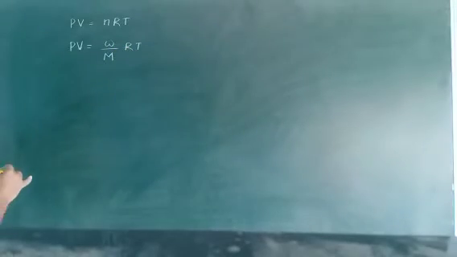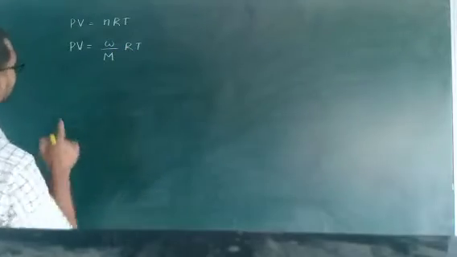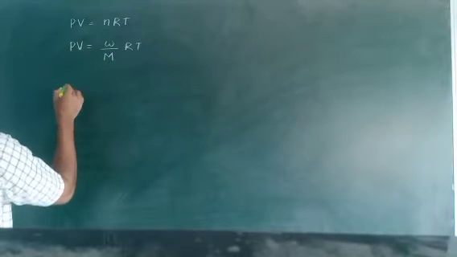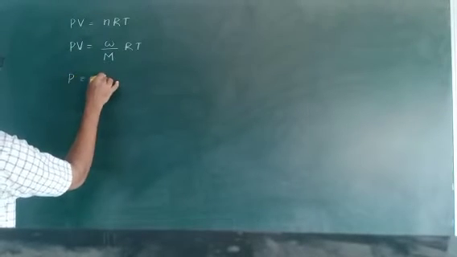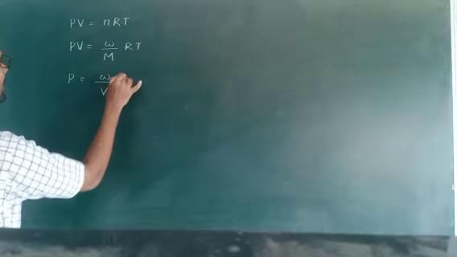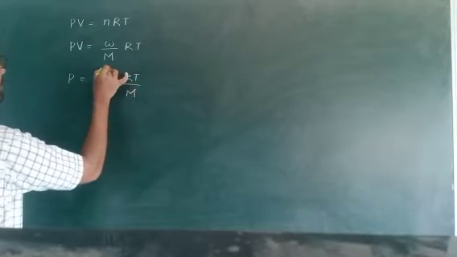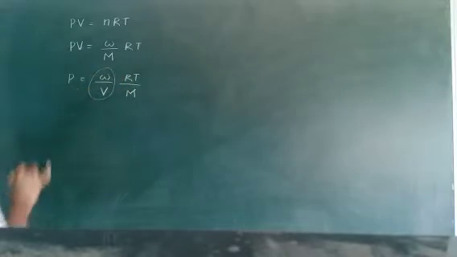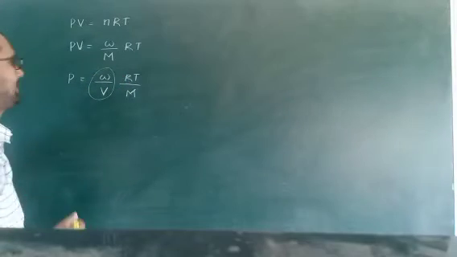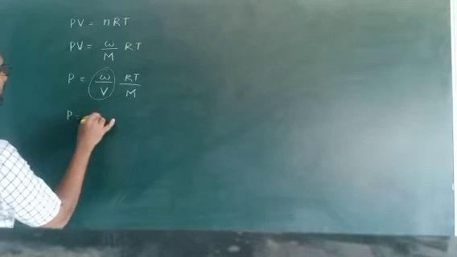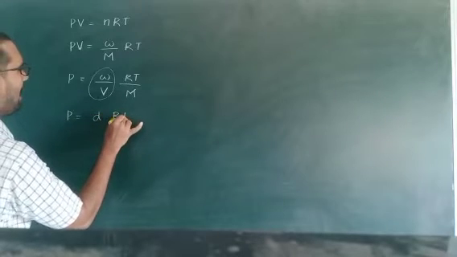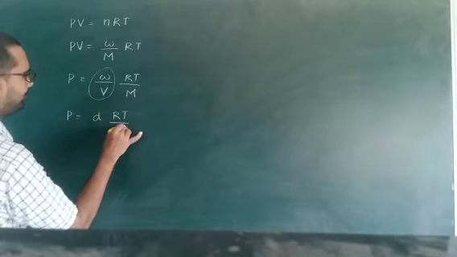For convenience, this V moves to this side. So P is equal to W by V and RT by M. Weight by volume means density. So P is equal to d into RT by M.